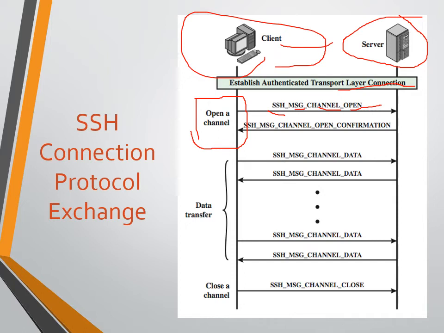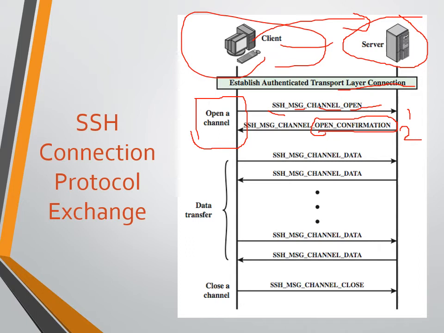So now the server, once it comes to know that this client is authenticated and verified, will send an acknowledgement to the client saying SSH_MSG_CHANNEL_OPEN_CONFIRMATION. Whatever request was sent by the client, yes, I have accepted and I am ready to open a channel. There is a confirmation for the channel to be open. This acknowledgement will be shared by the server to the client. This is the first step and this is the second step. Now the channel is established.